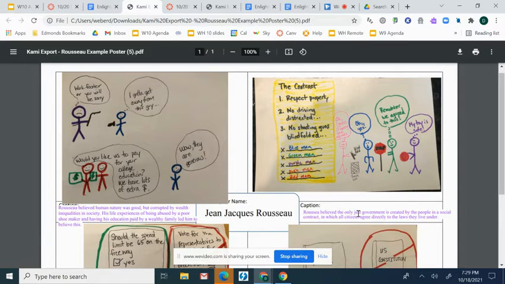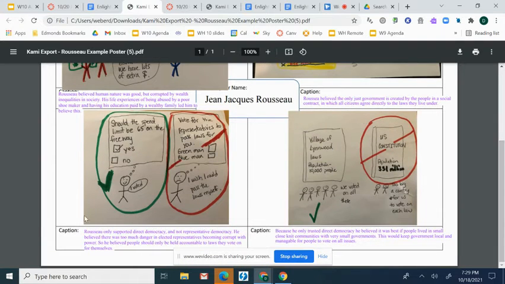So Rousseau believed that the only just government is created by the people in a social contract, where all citizens agree directly to all the laws that they're going to live under. My next image is that Rousseau only supported direct democracy and not representative democracy. He believed there was too much danger in elected representatives becoming corrupt with power, so he believed people should only be held accountable to laws that they vote on themselves.